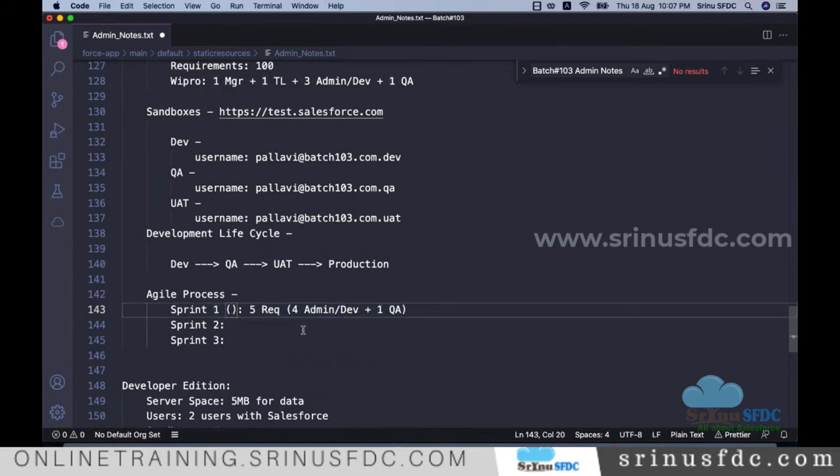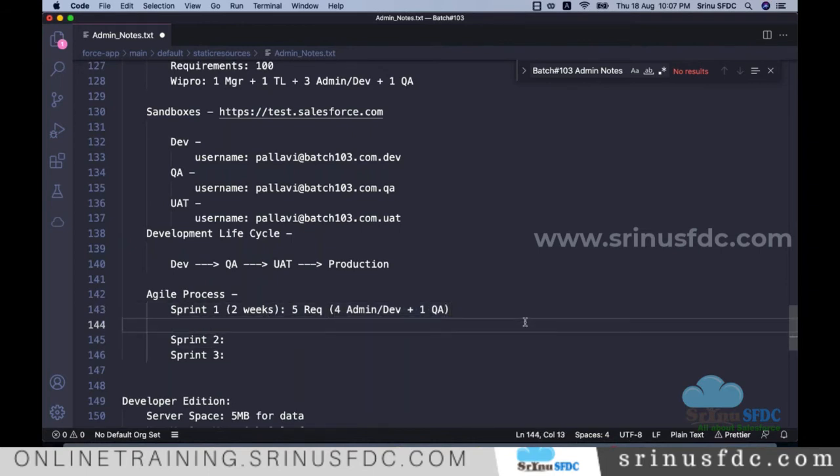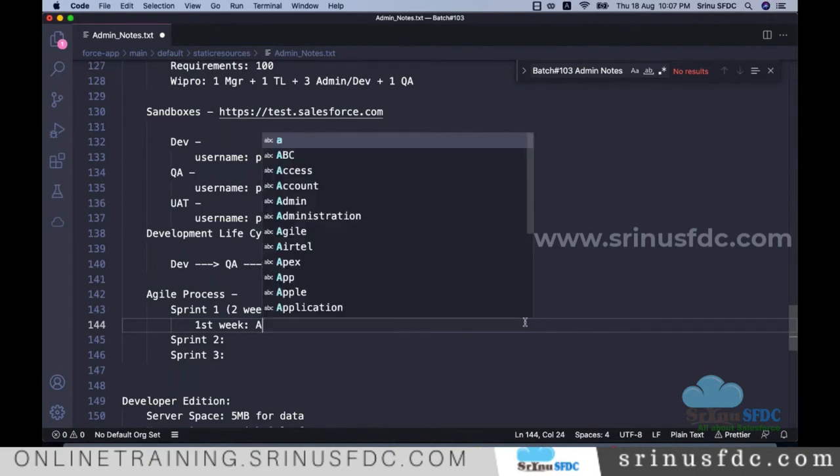In general, the sprint duration is 2 weeks. They consider working on 5 requirements with these 5 team members, and the duration is 2 weeks. So in general, the first week is for the development.